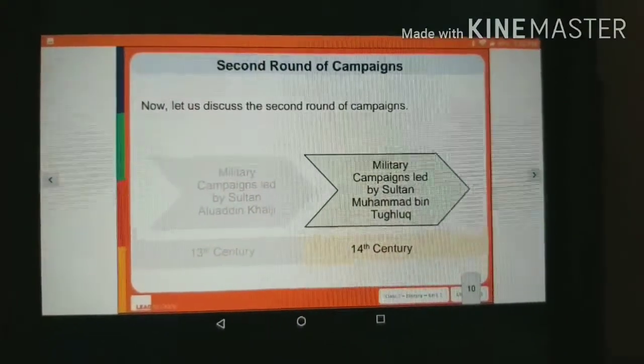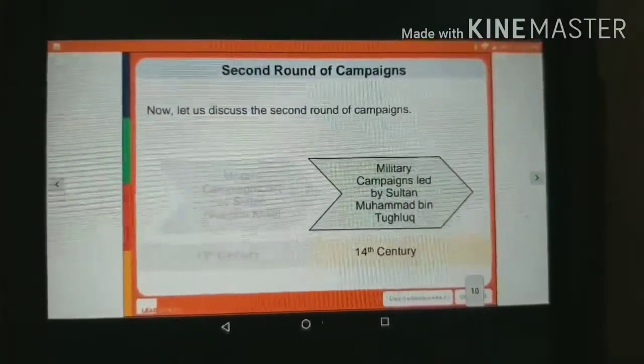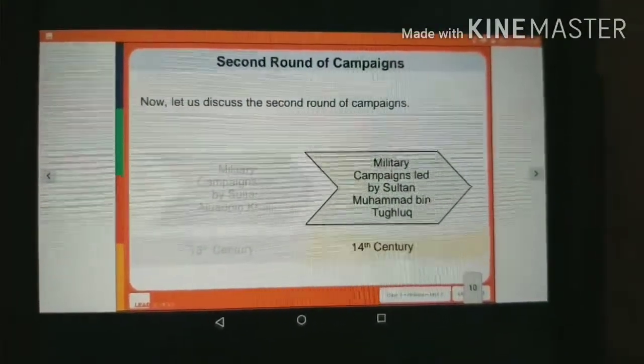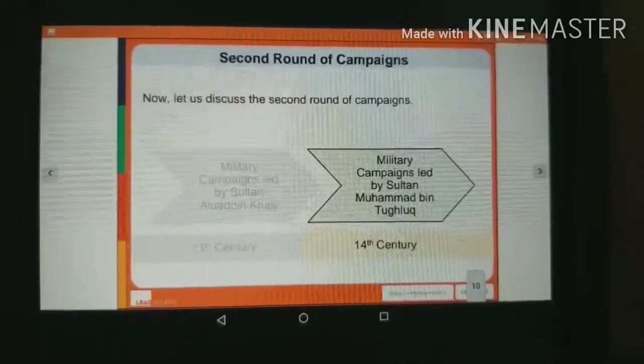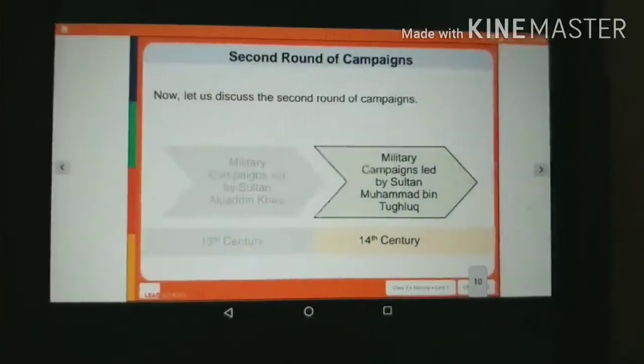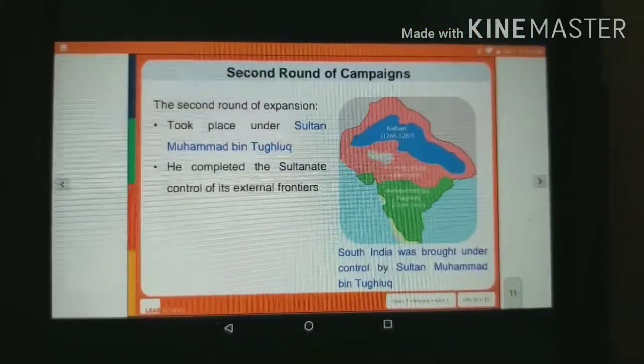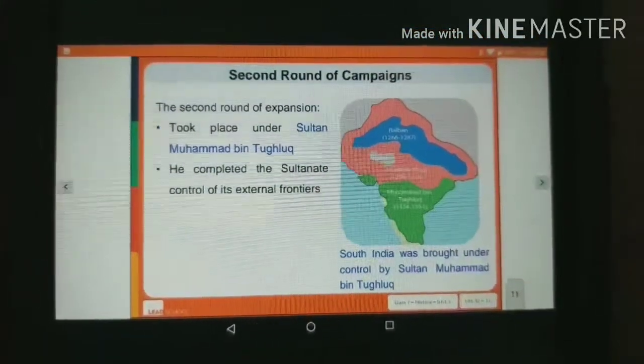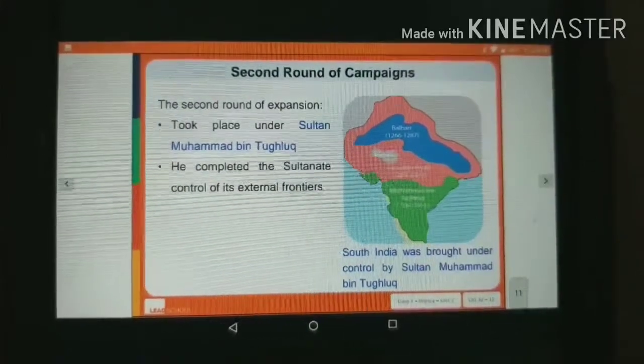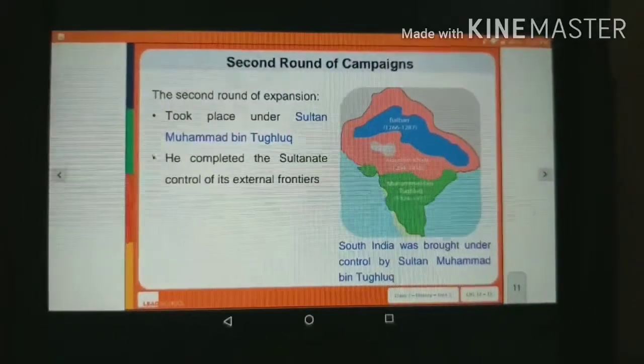Now we will discuss the second round of campaigns. As you know, earlier we discussed Alauddin Khilji; now we will discuss the campaigns led by Sultan Muhammad bin Tughlaq. It includes the following round of expansion. It took place under Sultan Muhammad bin Tughlaq, as you can see in the map.